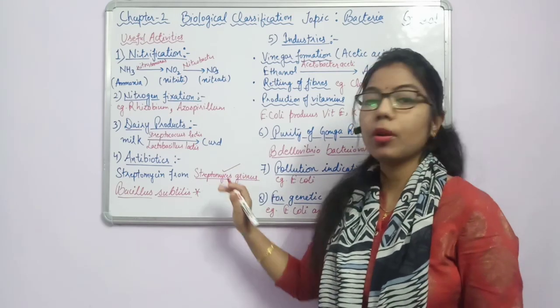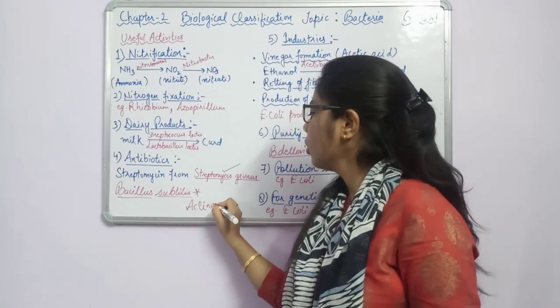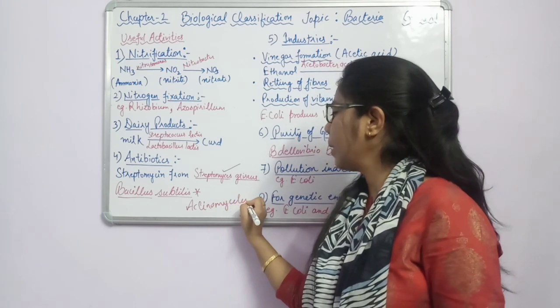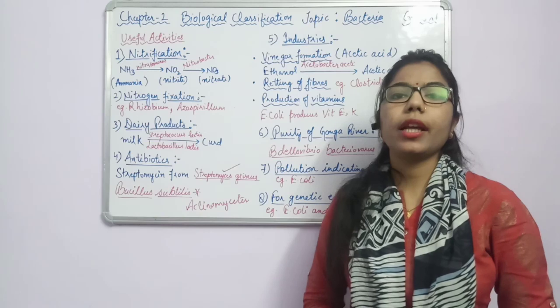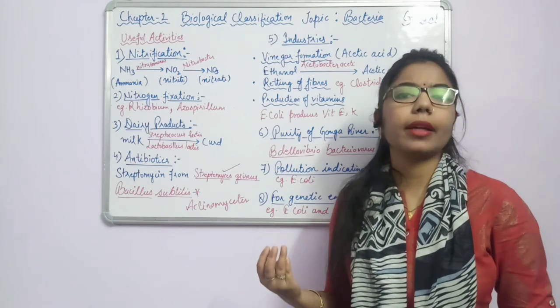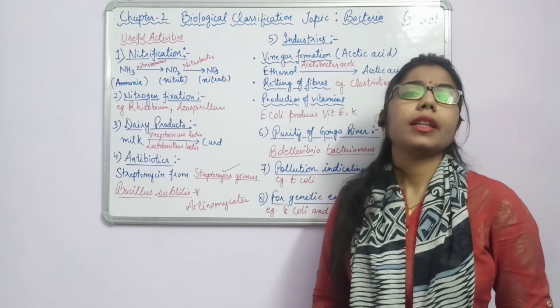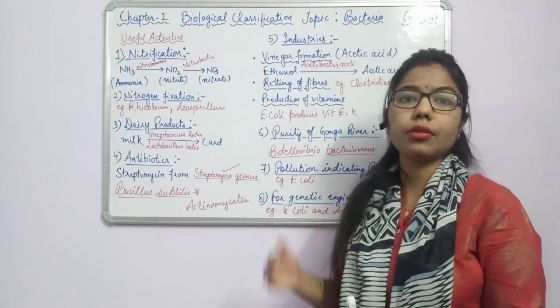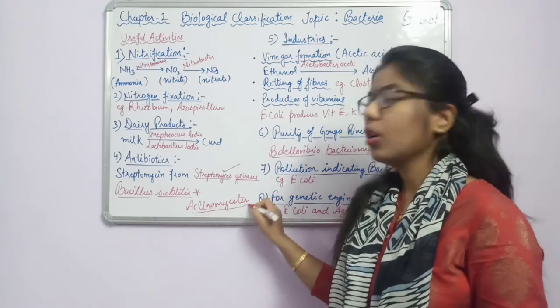Okay, so here I will mention one more thing about Streptomyces griseus. This is an example of what? It is an example of Actinomycetes. Now what is Actinomycetes? In the continuation of kingdom Monera, in Monera there are different members. Already we have done Archaebacteria, Eubacteria, Cyanobacteria. After this we will start with the Mycoplasma, and one more member is there, that is Actinomycetes.